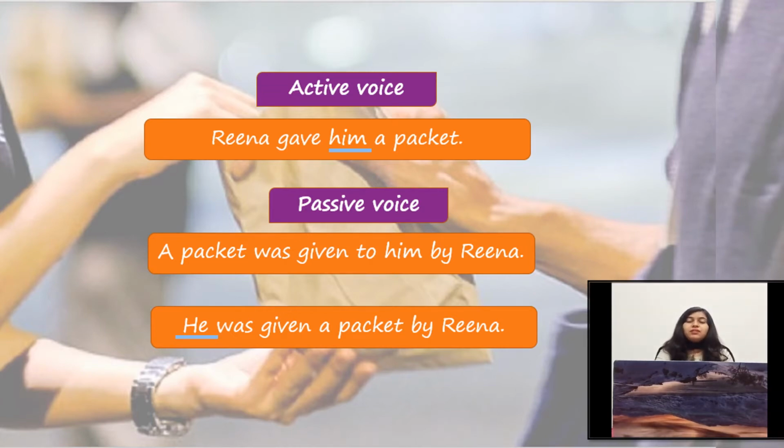So when we change this sentence into the passive voice, at that time we will use the nominative case or the subjective case of the pronoun in the passive voice sentence. In this sentence, the pronoun is given in objective case. So when we write this pronoun in the place of subject, at that time we will use the nominative case, and the nominative case of the pronoun him is he. That's why we have written here he.